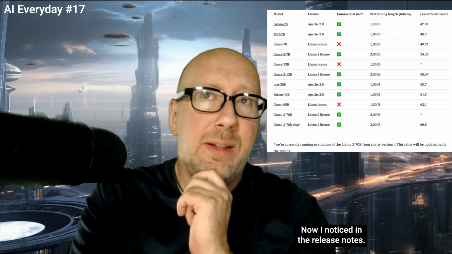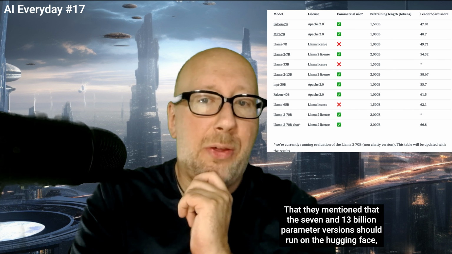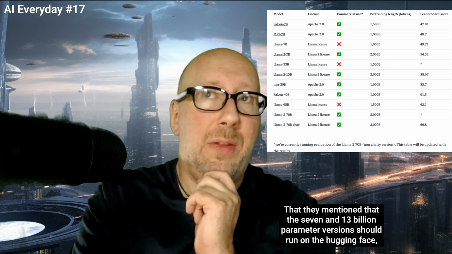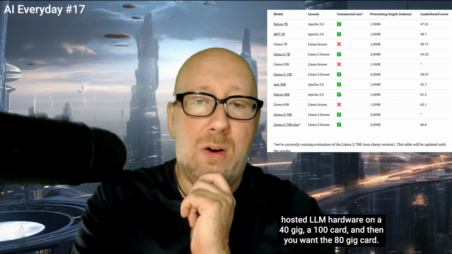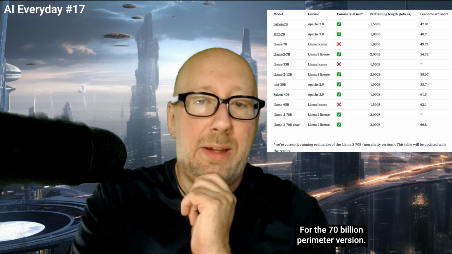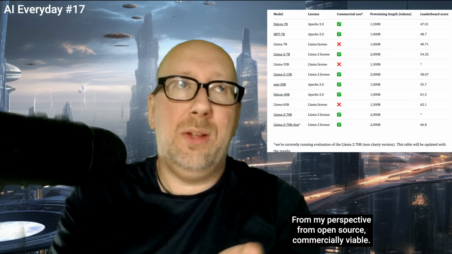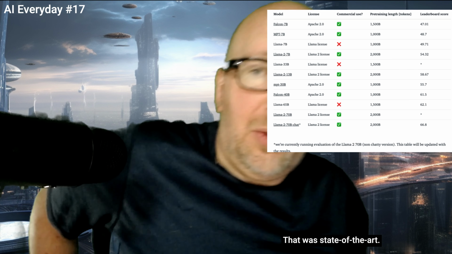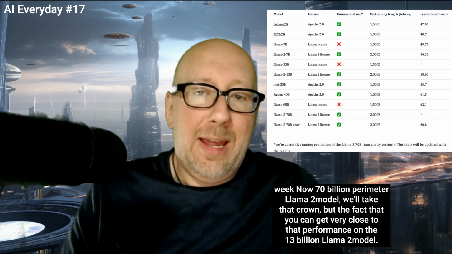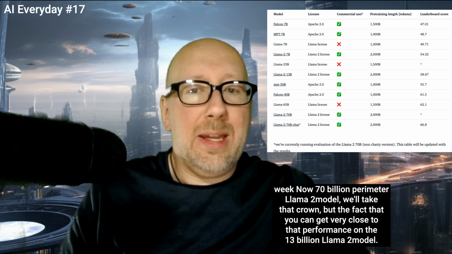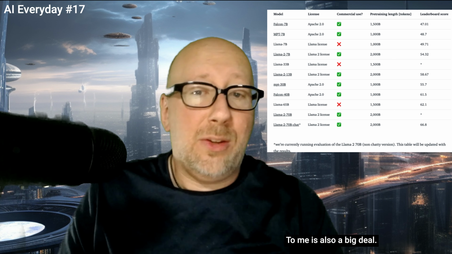Now, I noticed in the release notes that they mentioned that the 7 and 13 billion parameter versions should run on the Hugging Face hosted LLM hardware on a 40 gig A100 card. And then you want the 80 gig card for the 70 billion parameter version. So Falcon 40B, which was, from my perspective, from open source, commercially viable, that was state of the art, literally last week. Now, the 70 billion parameter Llama 2 model will take that crown, but the fact that you can get very close to that performance on the 13 billion Llama 2 model, to me, is also a big deal.